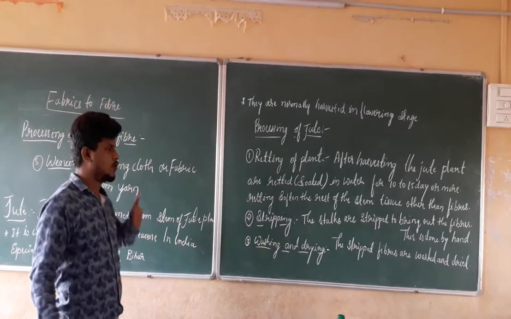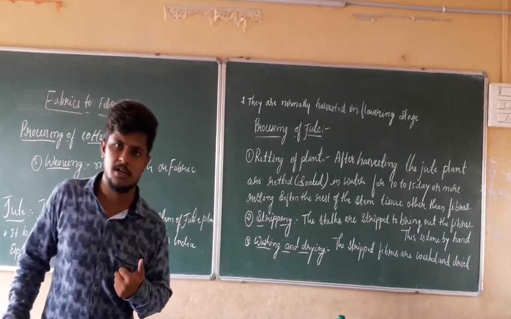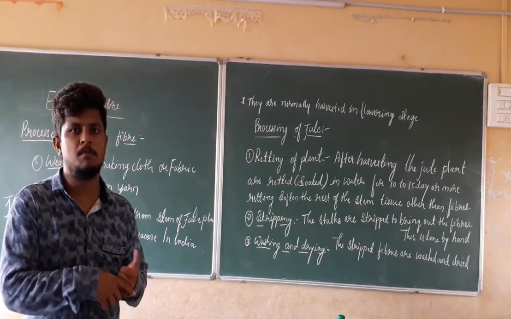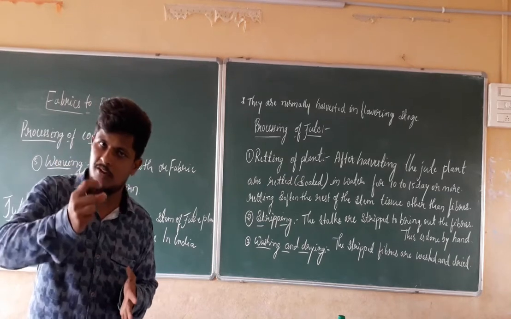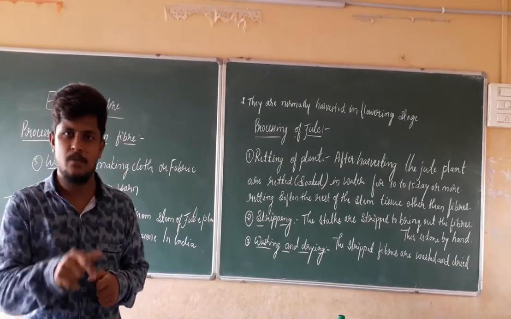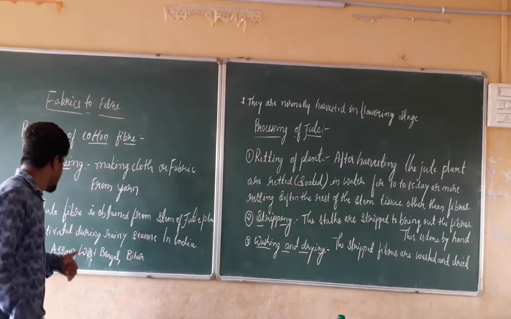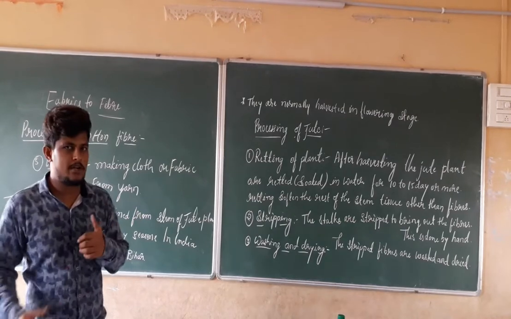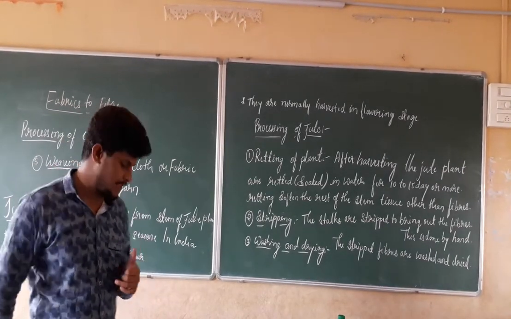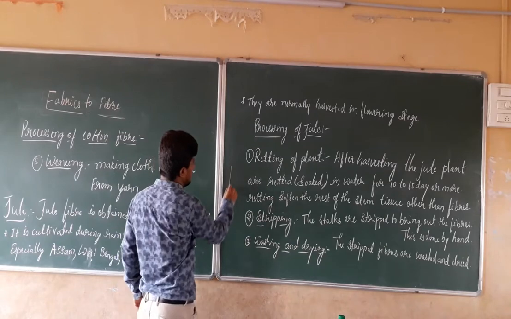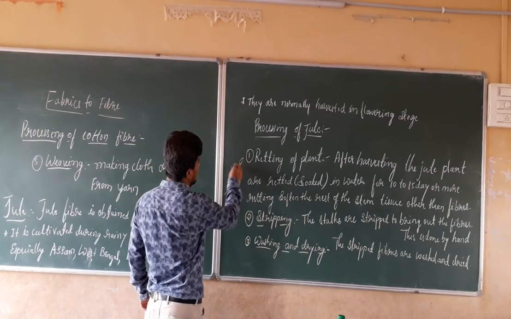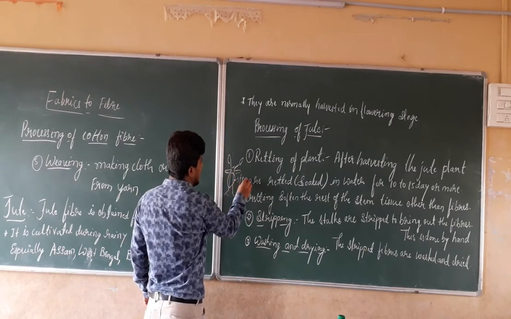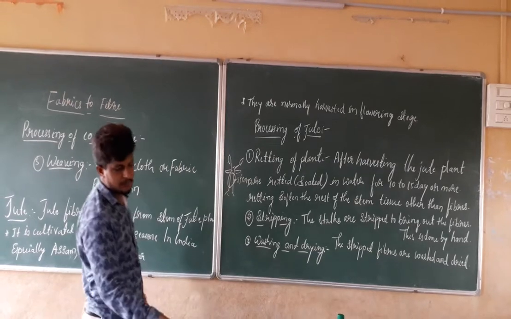In the same way, if you take the cotton, from where are we going to get the cotton? We are going to get the cotton from the cotton balls, that is nothing but the fruit part of the cotton plant. In the same manner, we are going to get the jute fiber from the stem of the jute plant. If this is the plant, and these are the leaves, this will be the stem. We are going to get the jute fiber from this stem.